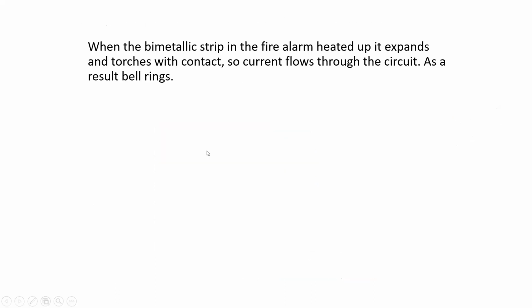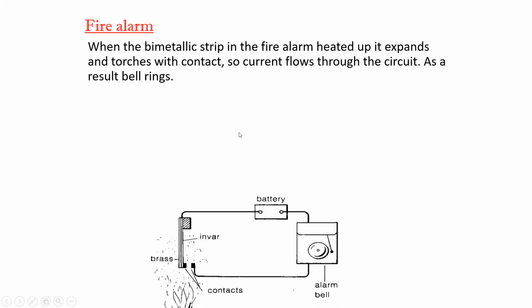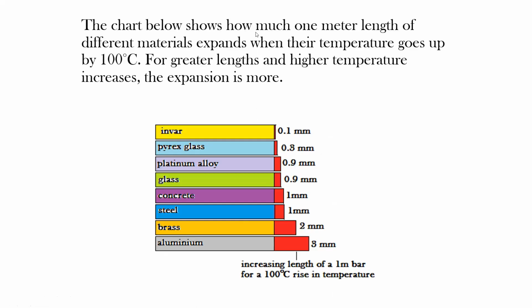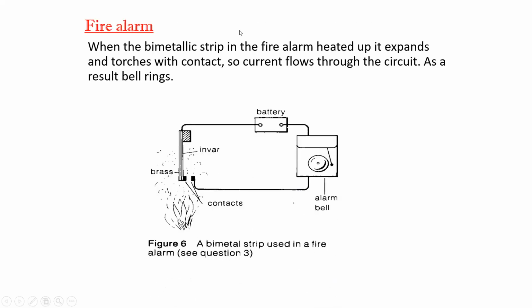So what are the uses of these bimetallic strips? The bimetallic strip can be used in fire alarms. How can it be used in fire alarms? We have invar and brass. We know brass expands more and invar expands less. So how is a bimetallic strip used in a fire alarm? In case of fire, the temperature will increase in that region. So when the temperature rises,